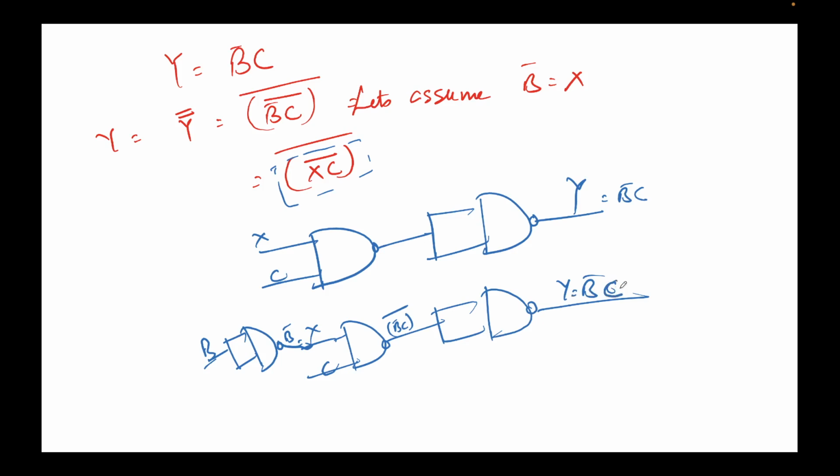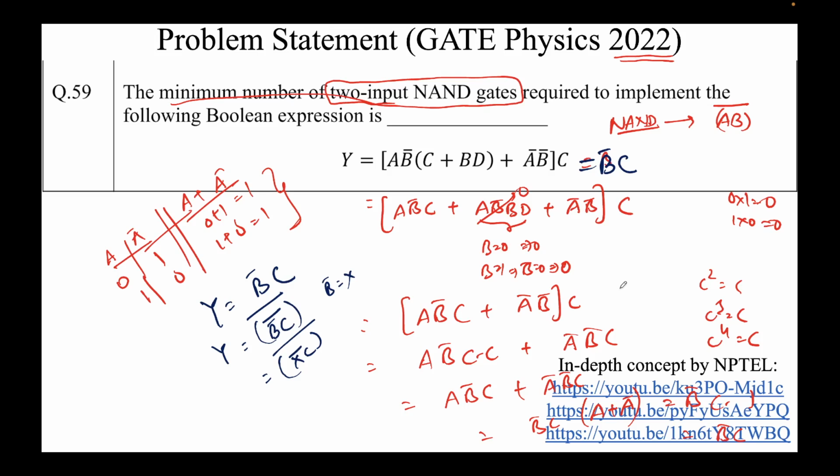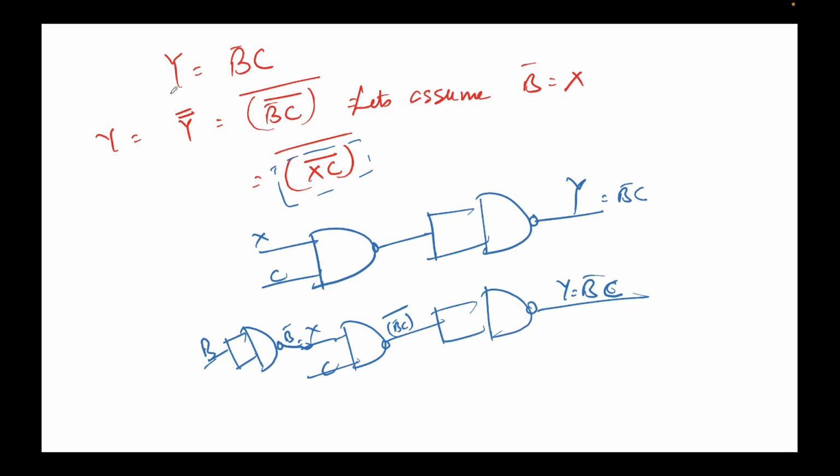We can get any Boolean expression, because NAND is a universal gate. Remember, this is a universal gate. Every Boolean expression can be expressed in terms of NAND gates. So first we simplified this expression, and finally we got Y equal to B bar C. But we need the form of something into something bar.